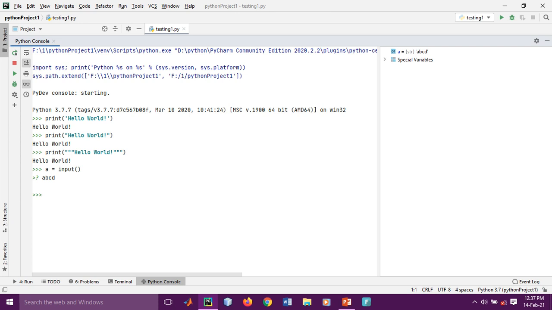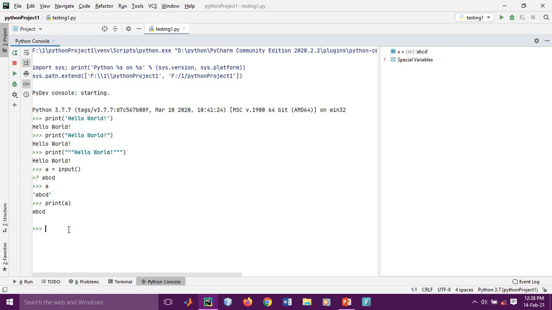If you want to see whether abcd is accepted correctly, you can simply write the variable name. Here you are seeing that the output is shown in single quotes. It means abcd is a string.